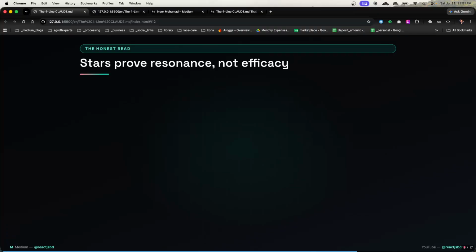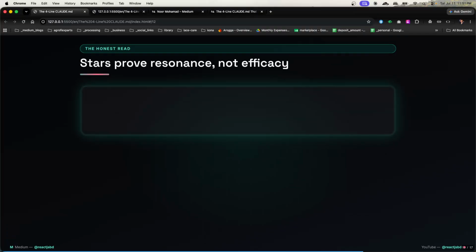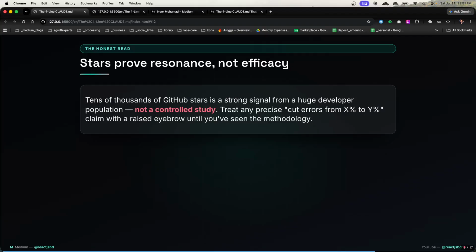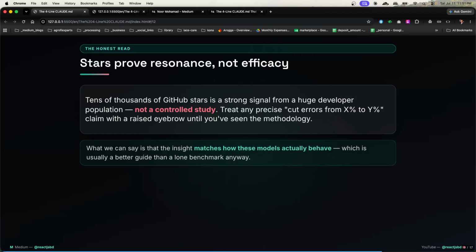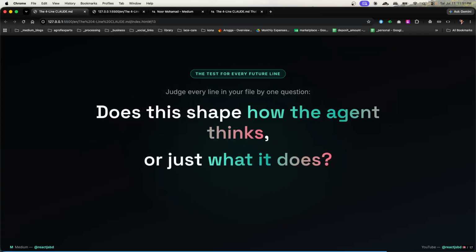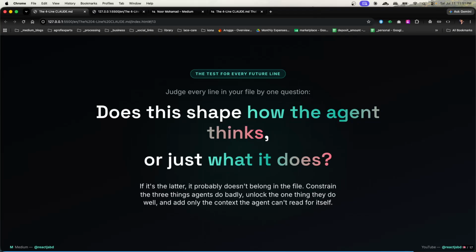And also, stars prove resonance, not efficacy. First of all, tens of thousands of GitHub stars is a strong signal from a huge developer population, not a controlled study. Treat any precise claim like cuts errors from X% to Y% with a raised eyebrow until you have seen the methodology. What we can say is that the insight matches how those models actually behave, which is usually a better guide than a lone benchmark anyway. Now, does this shape how the agent thinks or just what it does? If it's the latter, it probably doesn't belong in the file.